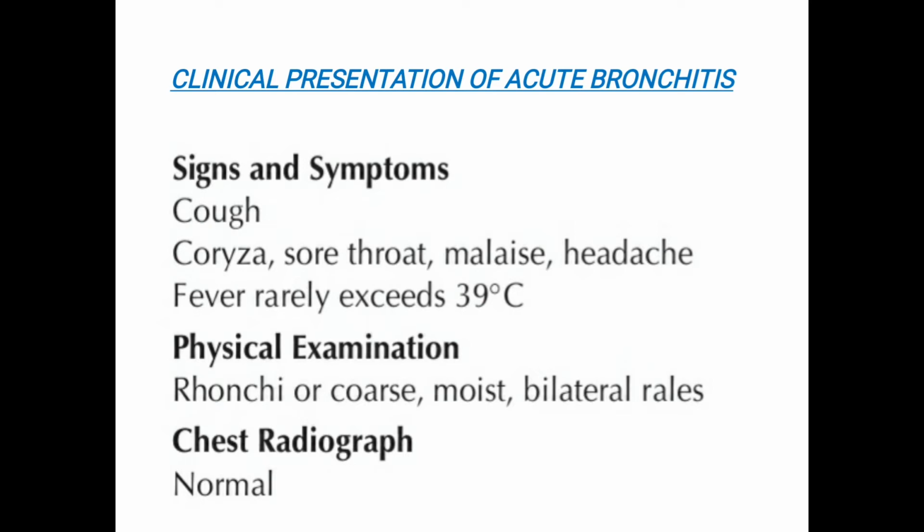Fever, when present, rarely exceeds 39 degrees Celsius and it appears most commonly with adenovirus, influenza virus, and Mycoplasma pneumoniae infections. On physical examination, you can find rhonchi or coarse moist bilateral rales. Rhonchi are low-pitched wheezing sounds, which indicate that the bronchi are thickened because of the mucus. And rales means small clicking, bubbling, or rattling sounds in the lungs. On the chest radiograph, we can find that the radiograph is normal.